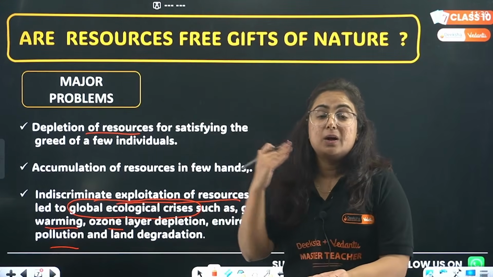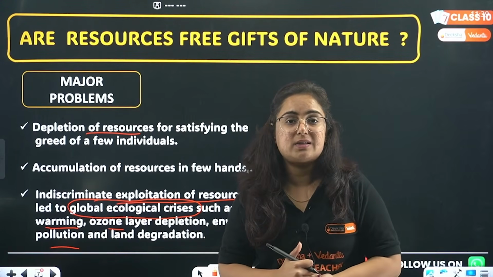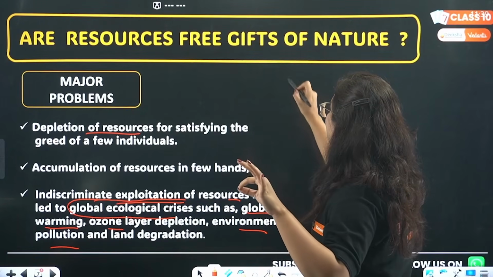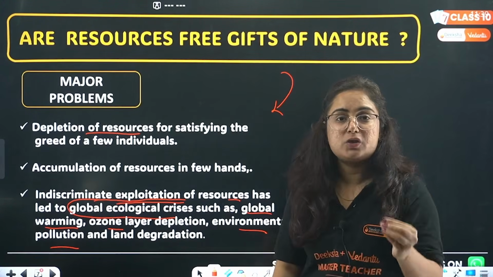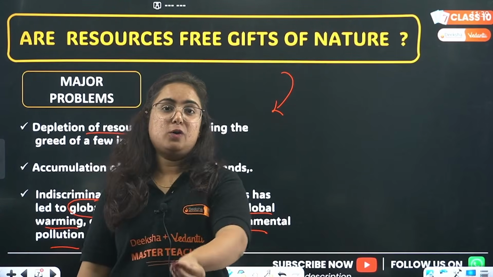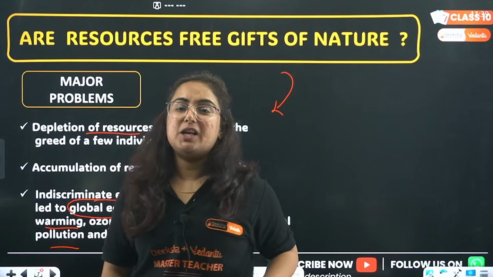What is happening? We are degrading the resources that are naturally available to us. And hence, we can conclude that resources are not a free gift of nature. We have to take care of resources as we take care of our parents. Getting my point? Okay?